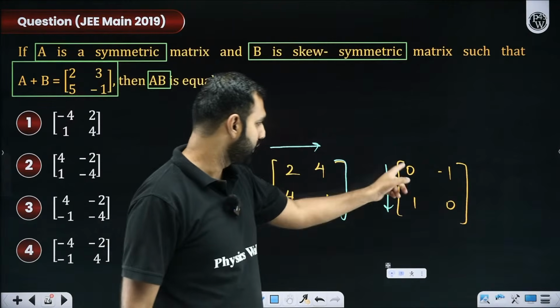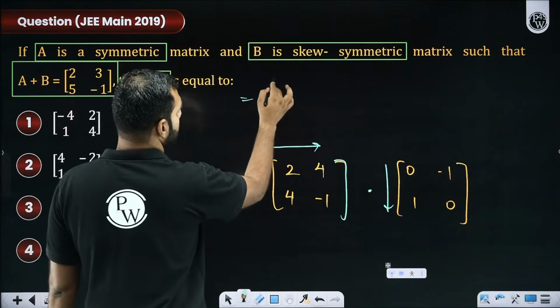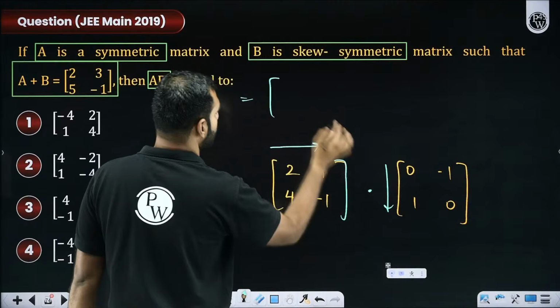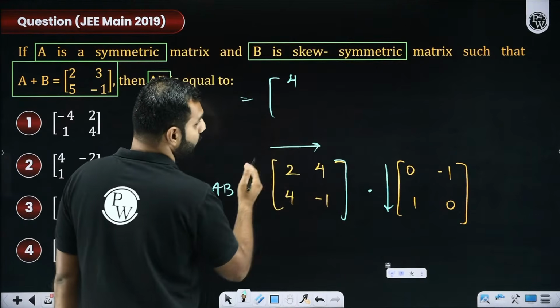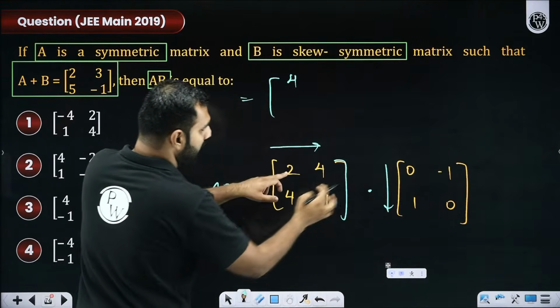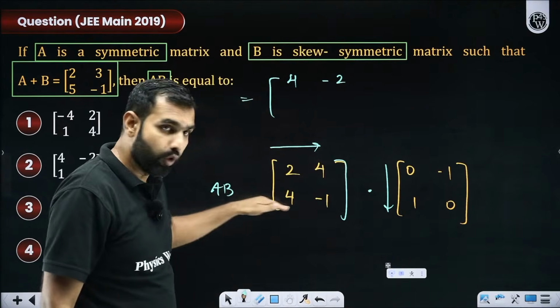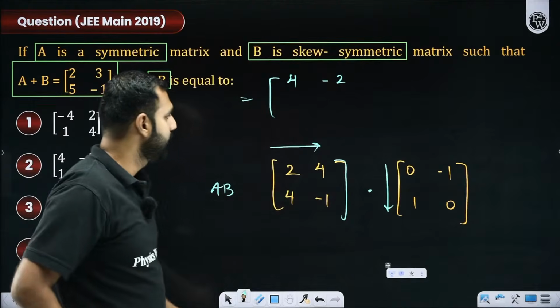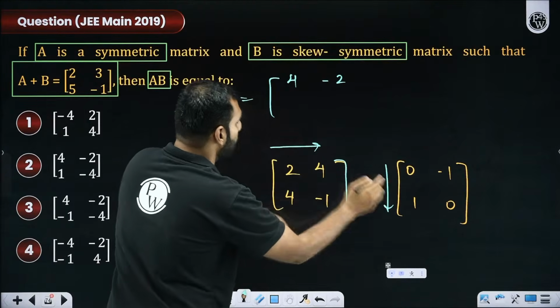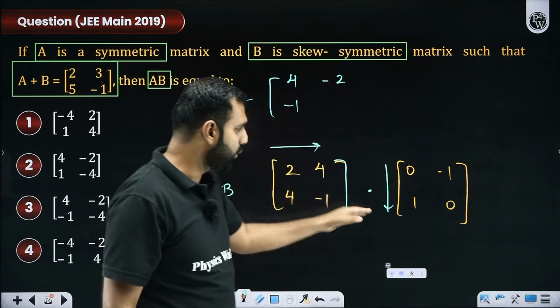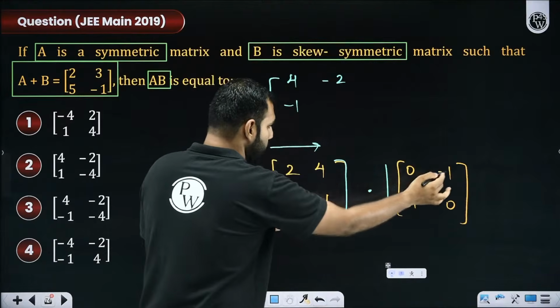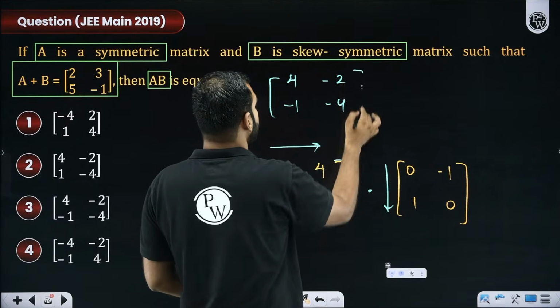So 2, 4 with 0, 1 will be what? Yes or no? 0 plus 4, that is 4. 2, 4 with -1, 0. So -2 plus 0. Yes or no? So that's -2. Then 4, -1 with 0, 1. So this is 0, -1. And then 4, -1 with -1, 0. So -4, 0. So this is your final product.